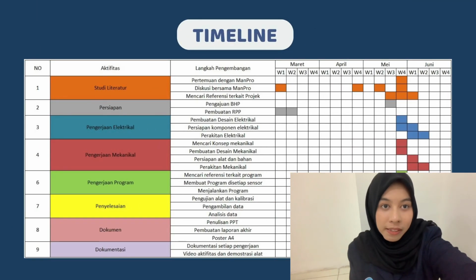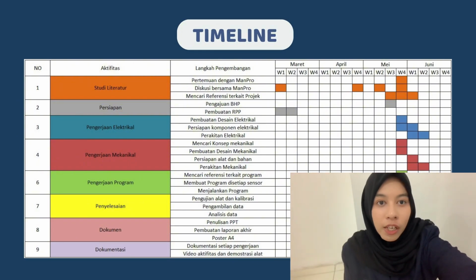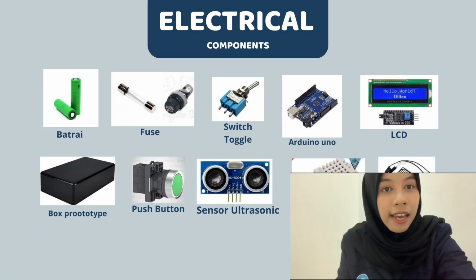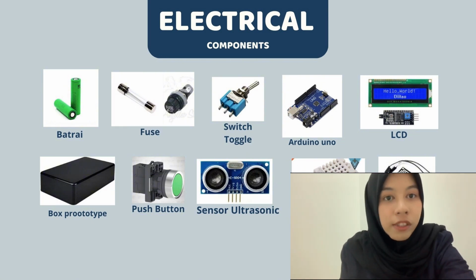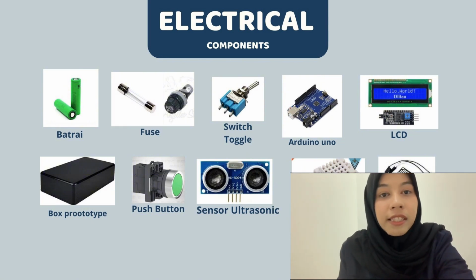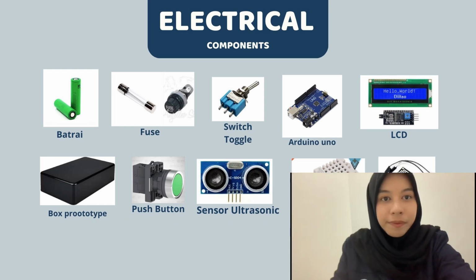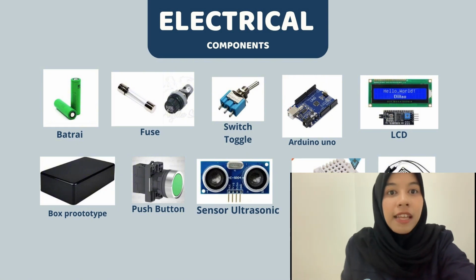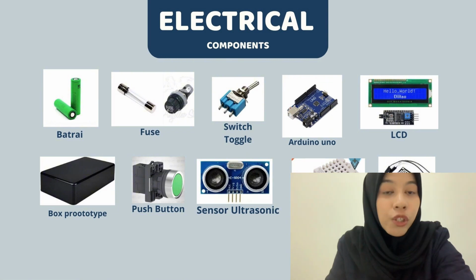Next, this is the timeline, which from the first week to the completion week has been carried out in accordance with the timeline made. Next, we enter into the components used in these monitoring tools. The first is a 3.7 volt battery, which is a lithium type battery, so that it can be charged or reusable. The second is a fuse, which functions as system protector from excessive voltage. The third, there is a toggle switch, which turns the tool system on and off.